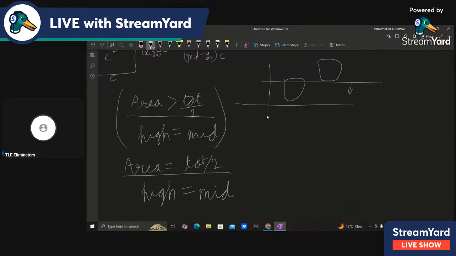Now in this case also, we are at here, right? And the above area is equal to the lower area. So the answer can be equal to this, but it can also be less than this. But we know that it cannot be greater than this, because we want the minimum value of y which satisfies the condition.